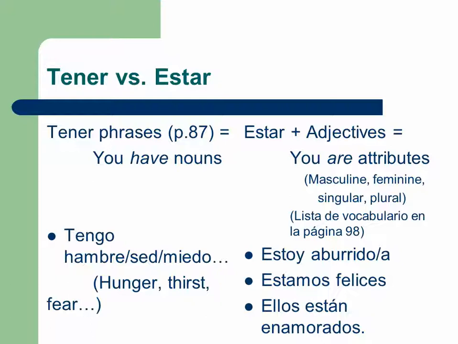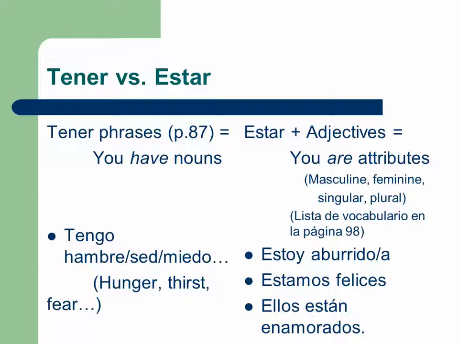And how do you know which is which? Well, it's mostly a task of memorization, which is why we do them in separate weeks. So if you learned that it's to have fear, to have hunger, to have thirst, then just always do it like that. Now the other ones, so those phrases, if you learn those, then everything else is estar.